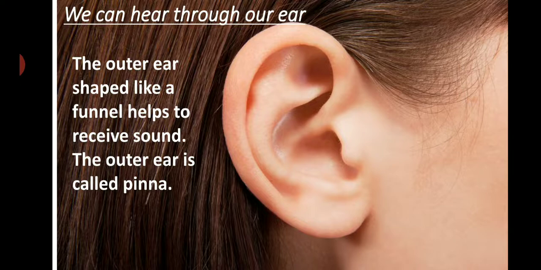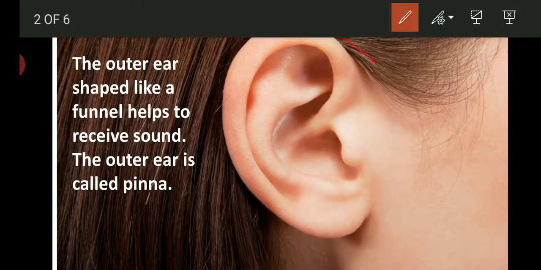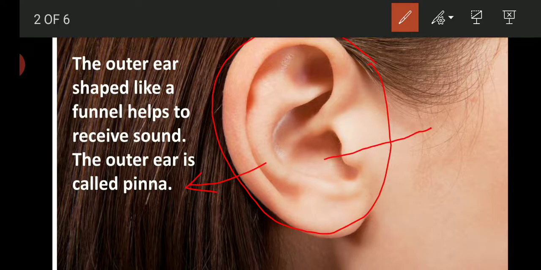The outer ear, shaped like a funnel, helps to receive the sound energy, and this outer ear is called the pinna. So this is the pinna and the outer ear. It helps to direct the sound through the ear canal. There is an ear canal, so by receiving the sound energy, the sound wave passes through the ear canal. Not only that, it also protects the middle ear.